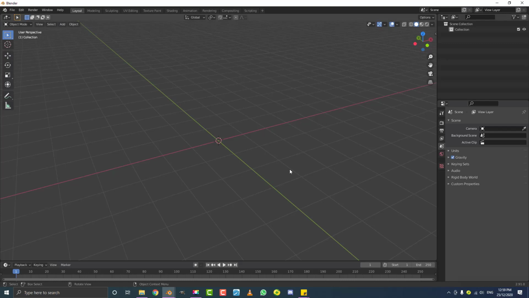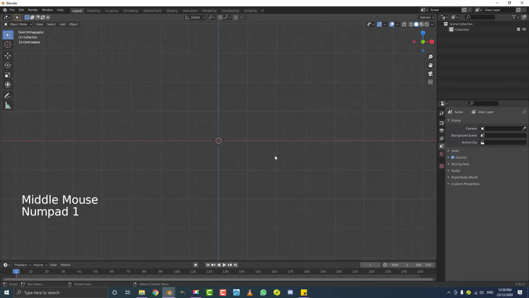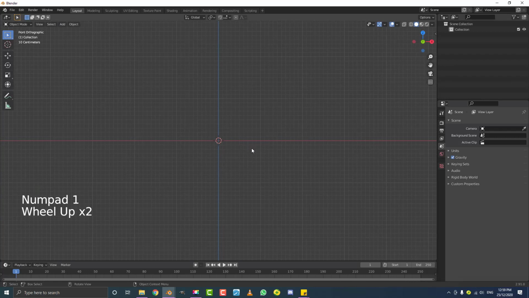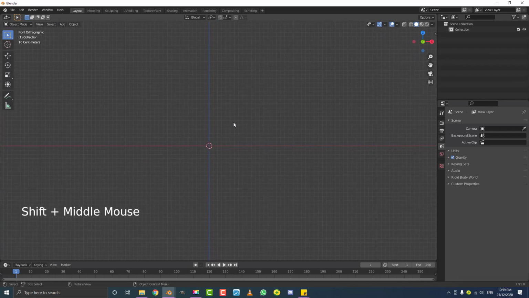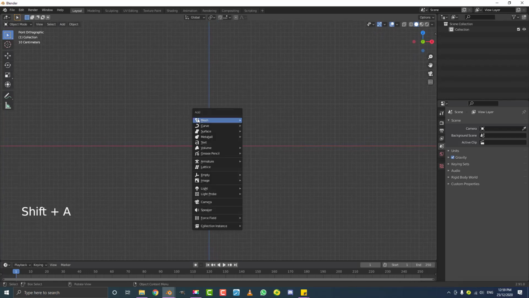Okay, so go ahead, open up a new scene in Blender. I'm using Blender 2.91 at the making of this tutorial. If you're in a later version, that's fine. So let's get started by going to a front orthographic view. I've just deleted all the default objects, as you can see here. We're going to go Shift A, and go to our mesh option here, and let's add in a circle. So click on circle here.